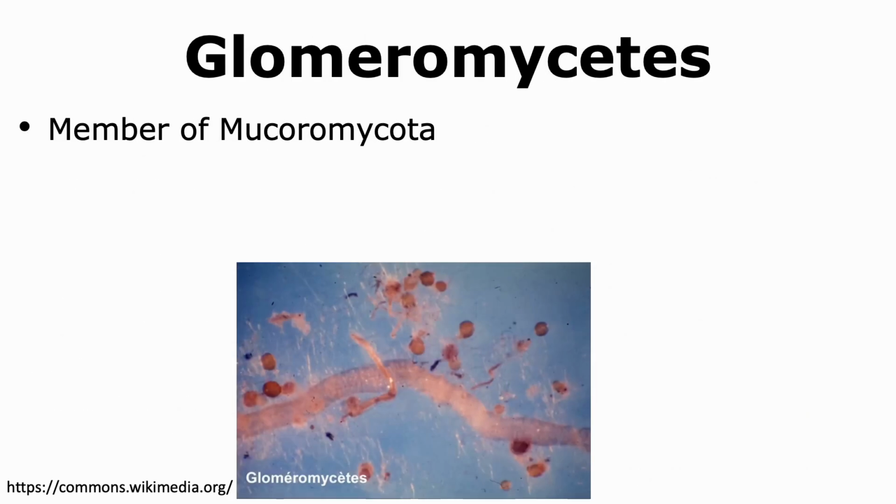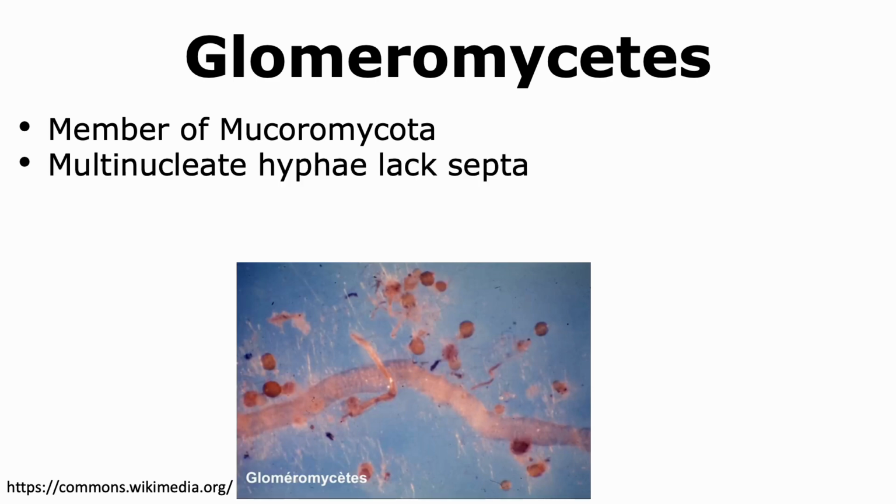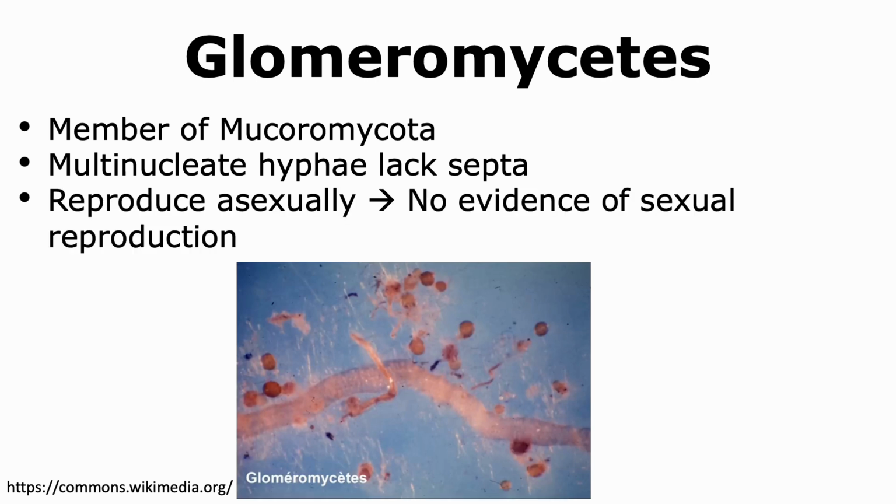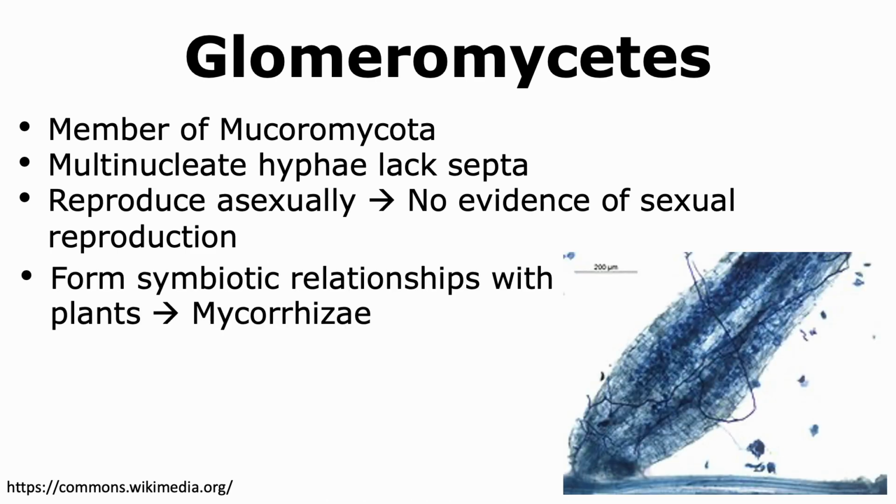Glomeromycetes are fungi that are members of the group Mucoromycota. These organisms have multinucleate hyphae that lack septa, and hence they are cenocytic in nature. Glomeromycetes reproduce asexually, and there is not much evidence to show that they undergo sexual reproduction despite having genes that help with meiosis. Glomeromycetes are known to form symbiotic relationships with plants. Such fungi are called mycorrhizae.